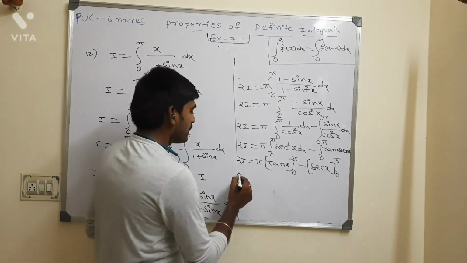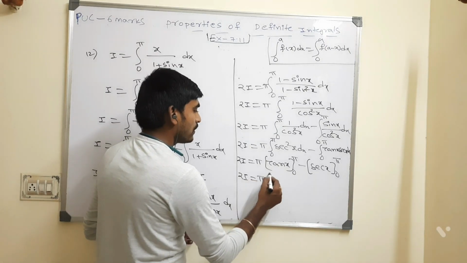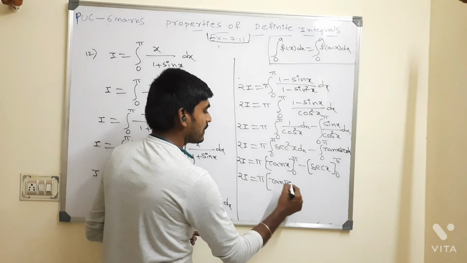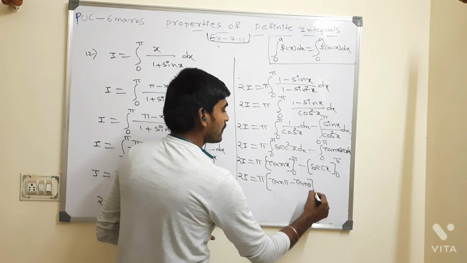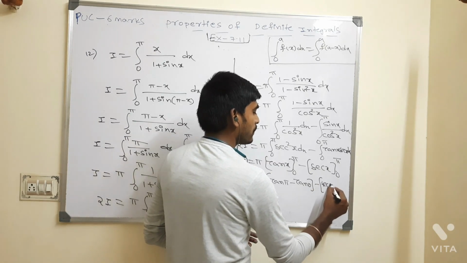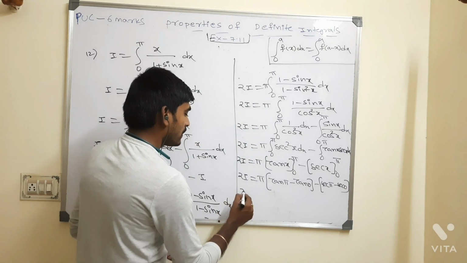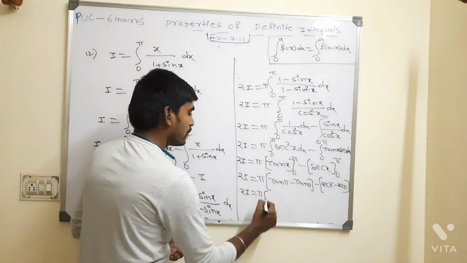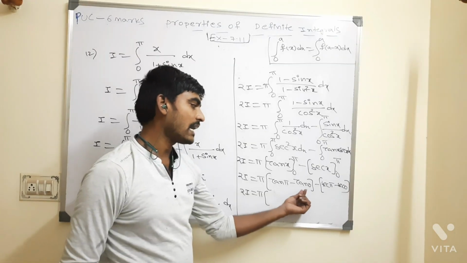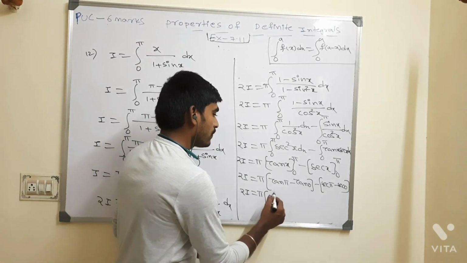Now you apply the limits. 2I equal to pi times tan pi minus tan 0 minus secant pi minus secant 0. Now tell me here, tan pi is 0, tan 0 also 0, so this overall is 0.